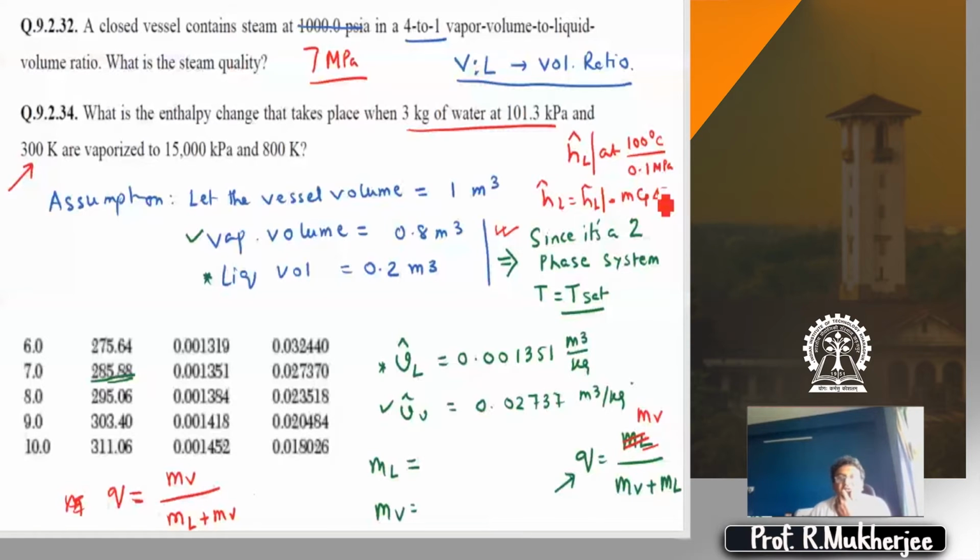And then the final one, you just have to go to 15 MPa. I think the data is available straight away. It's 15 MPa, 800 degrees centigrade, data is available, which is 4092.4.